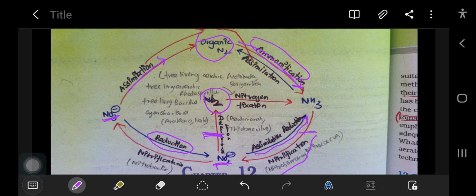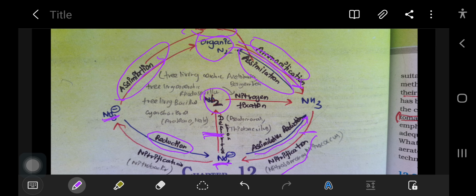If ammonia is converted back into organic nitrogen, it is called assimilation. If nitrate is converted into organic nitrogen, it is also called assimilation. So both these assimilations are reduction processes that I have written here. These are the processes and organisms involved.